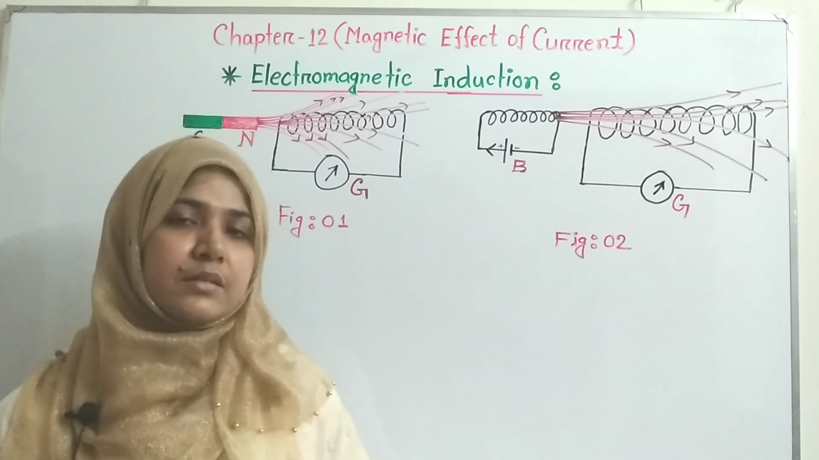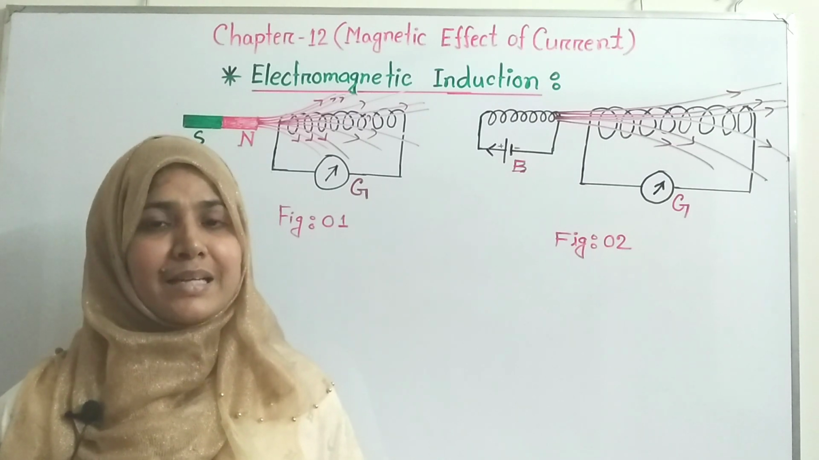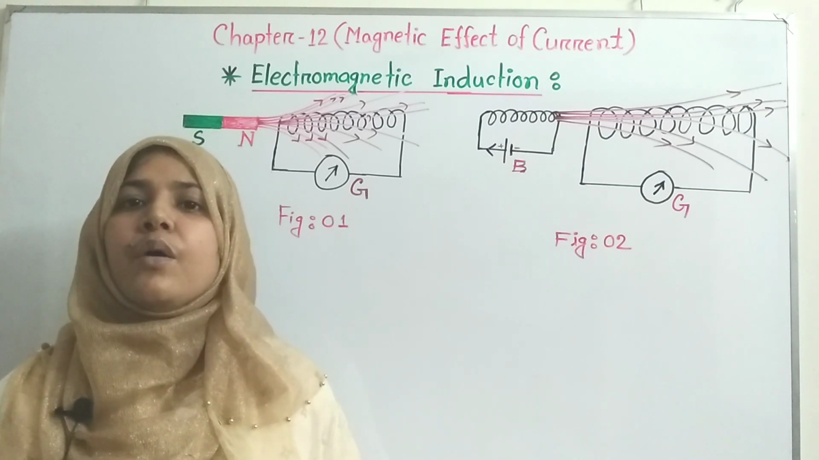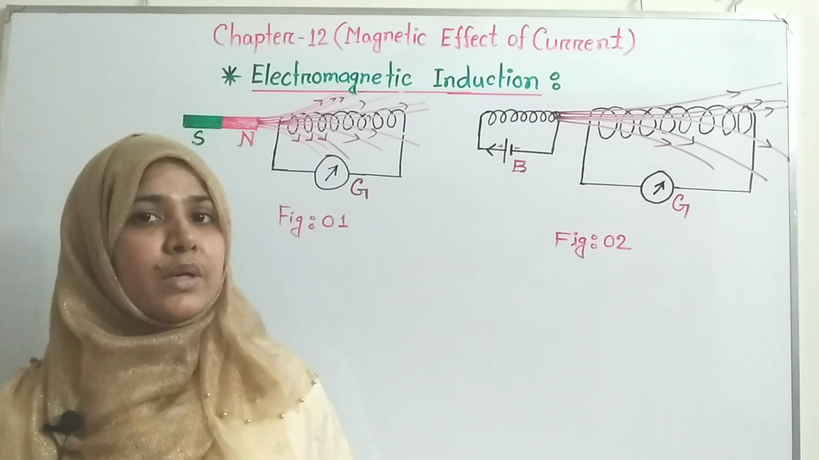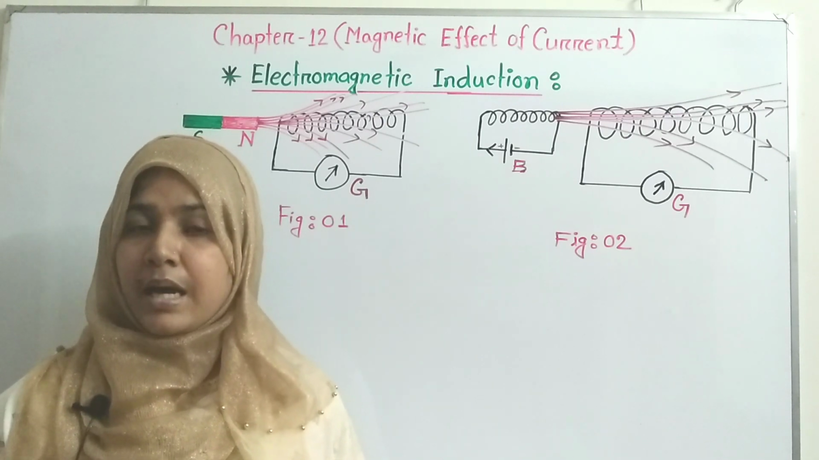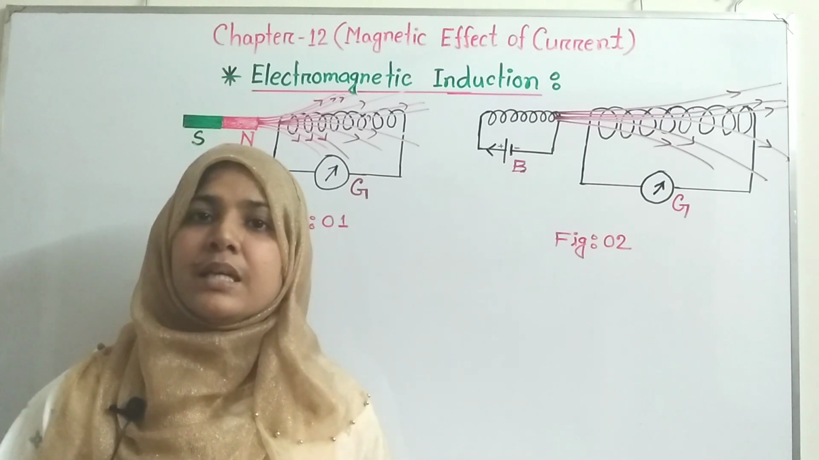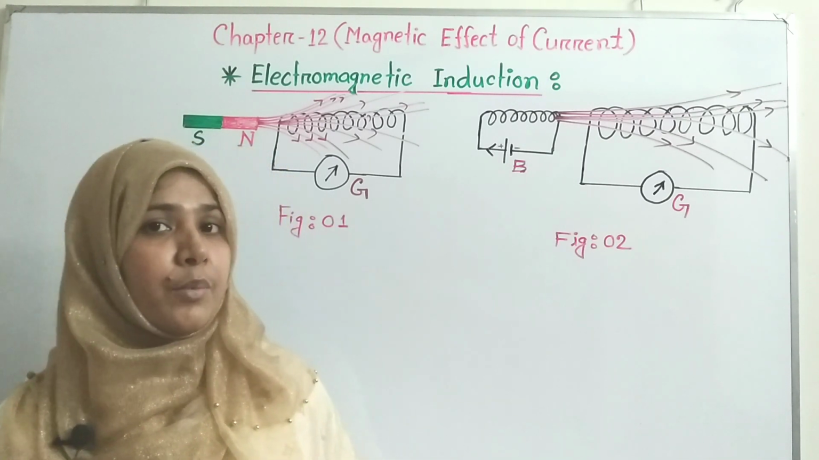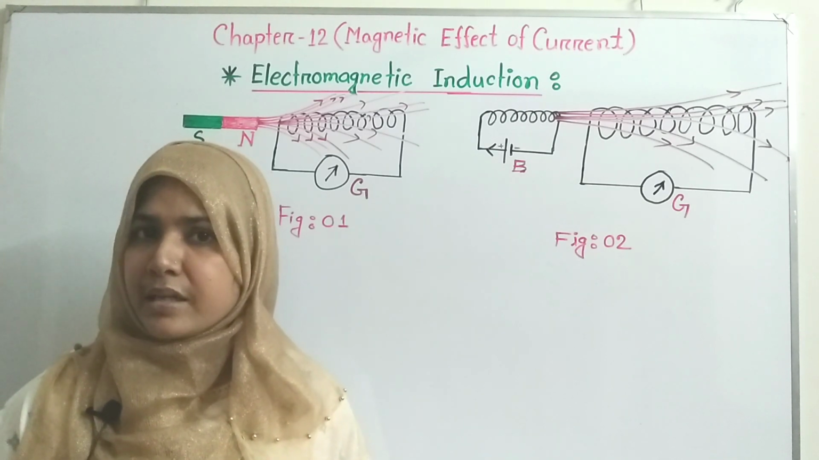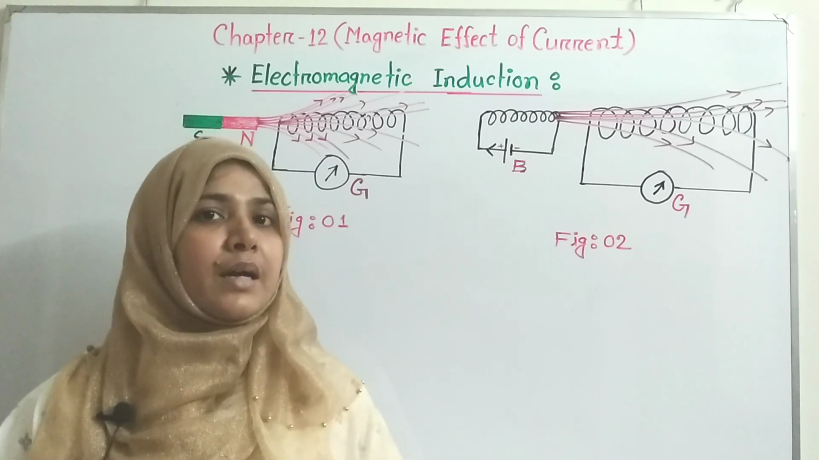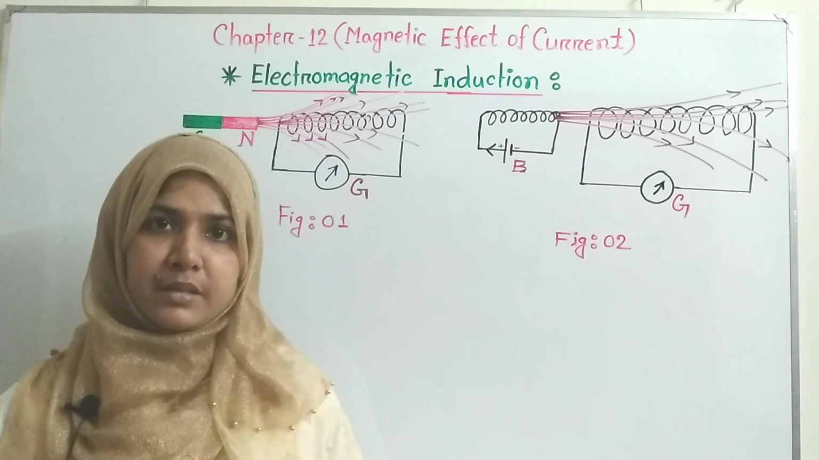Students, in our previous class, you have already learned about the magnetic effect of current, where you see that when current passes through a wire, then there is a magnetic field created around that wire. That is known as the magnetic effect of current. After that invention, scientists started to think, is there any possibility that we can create current with the help of magnet? And in 1831, scientist Michael Faraday proved that we can create current with the help of magnet, and proved it with the help of two experiments.